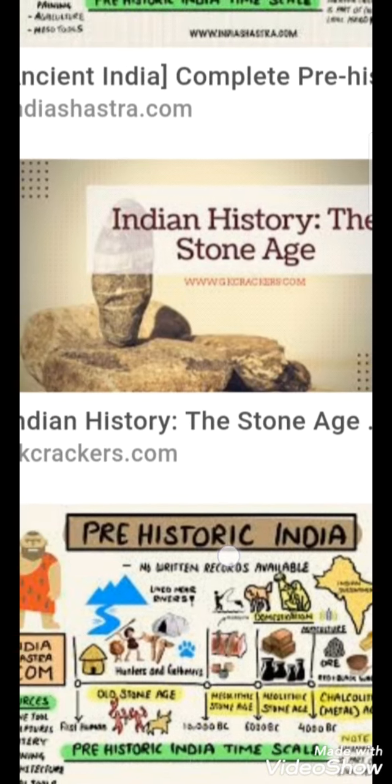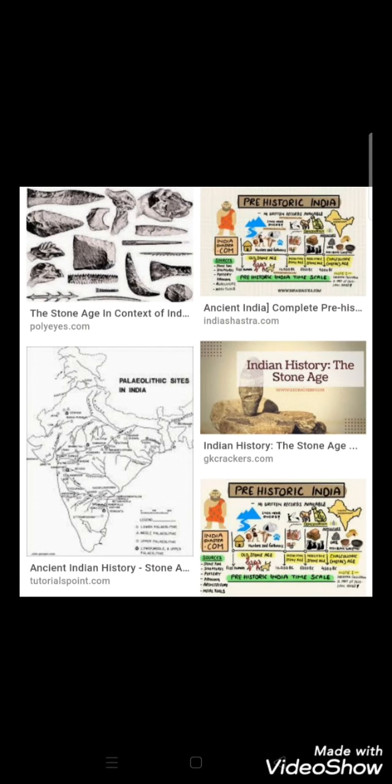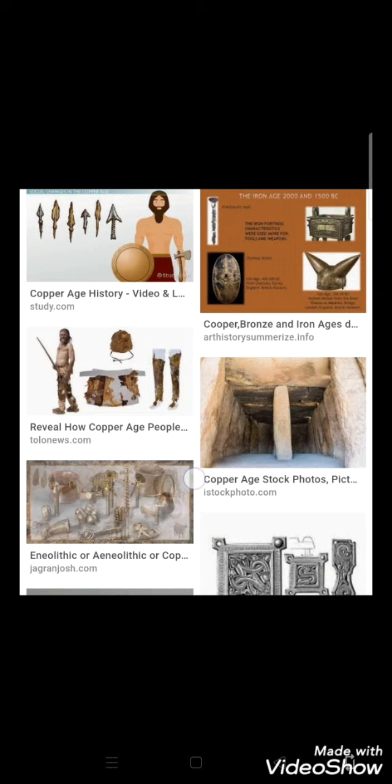So again, what is the next stage? Old Stone Age, New Stone Age, and what is the next change? Then afterwards they discovered copper. So we can call this stage the Copper Age.